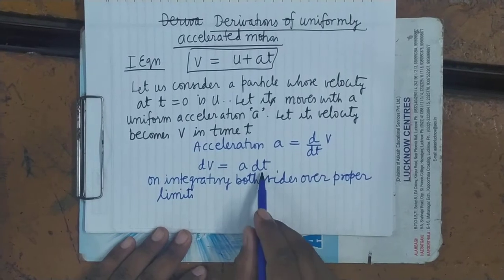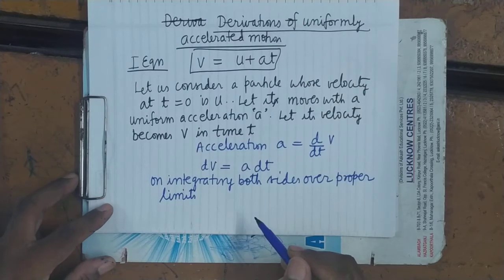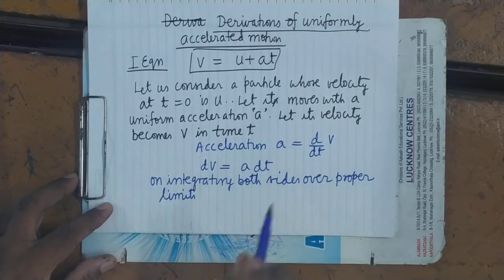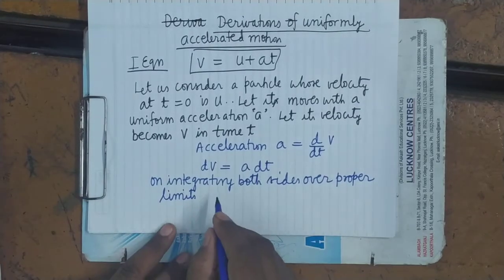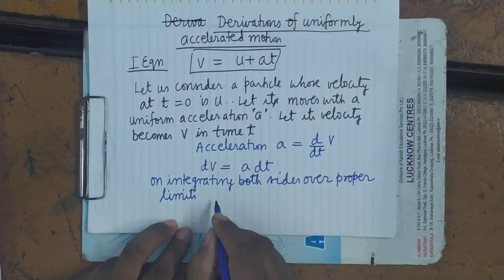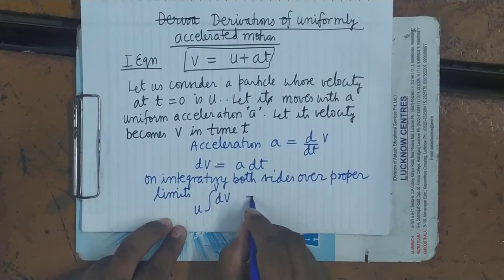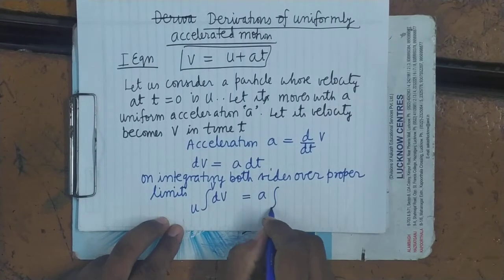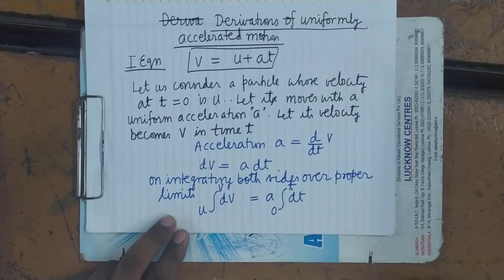Here it will be integrated with respect to time. The range of velocity is from u to v, and the range of time is from 0 to t. So integral dv from u to v equals a, which is constant and taken out, times integral dt from 0 to t. When time is 0, velocity is u. When time is t, velocity is v.